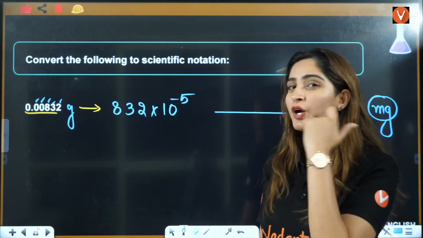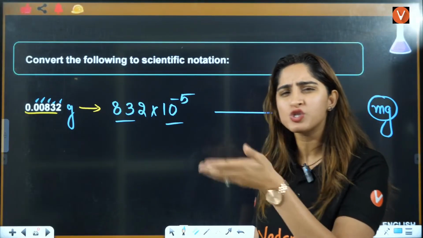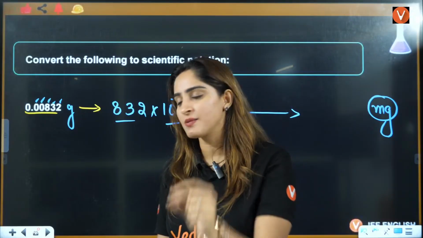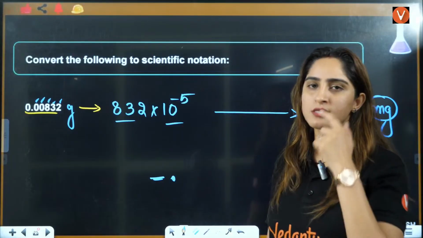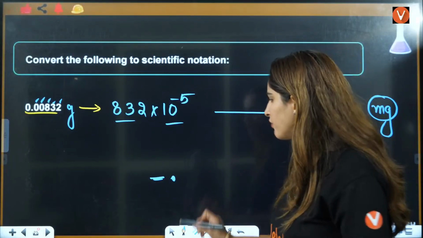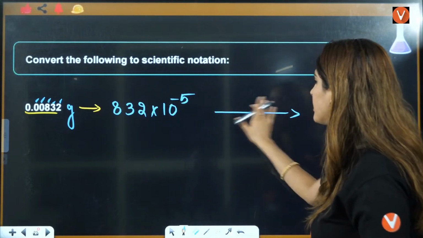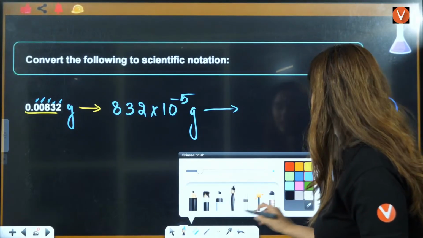Ma'am, but in the question, it is never given like this. Most of the options you will see, the answers are given up to 1 decimal. After 1 digit, you will see the decimal, right? Mostly answers are given like that, okay? But don't worry, we'll do that. Firstly, I have converted it into a simpler unit, right? Now, this is in grams. I have to convert it into milligrams.